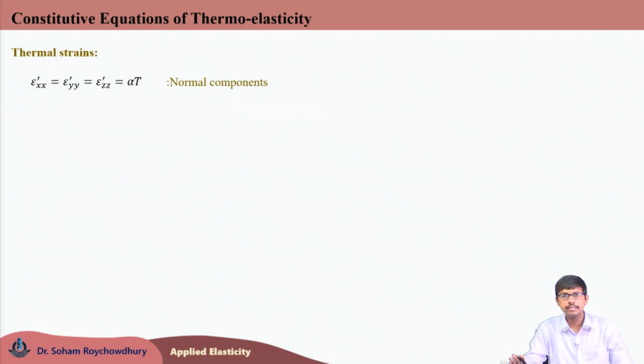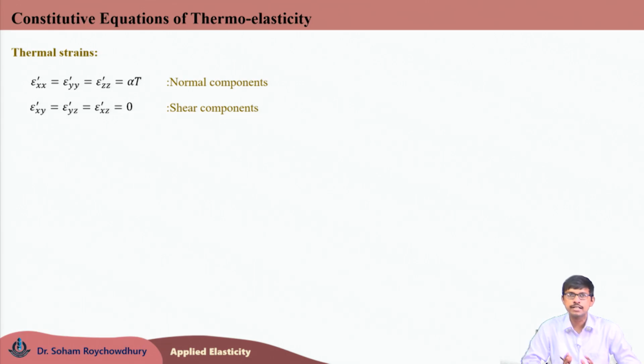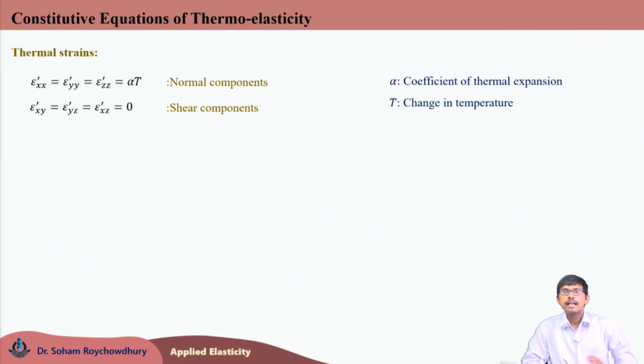No, we are not considering mechanical loading here, and all of them are equal to alpha times T, whereas the shear components of the thermal loading for all three cases, epsilon prime xy, epsilon prime xz, epsilon prime yz, would be 0. Now, alpha is the coefficient of thermal expansion of the material and T is the change in temperature due to the application of the thermal loading.